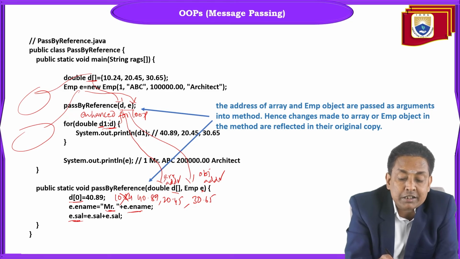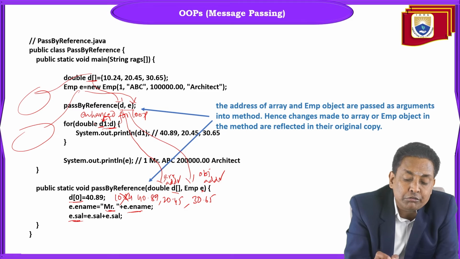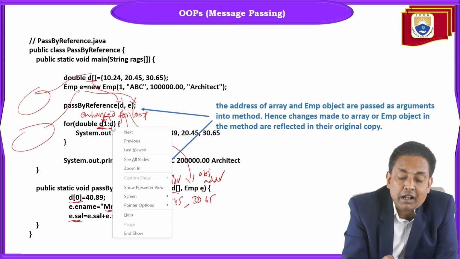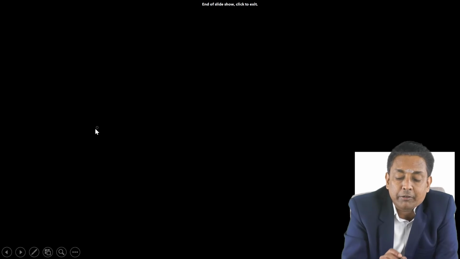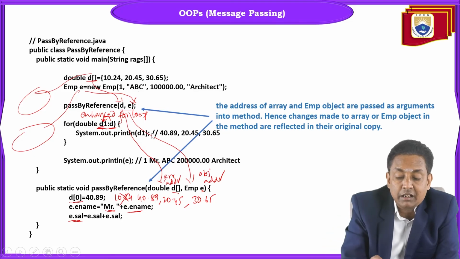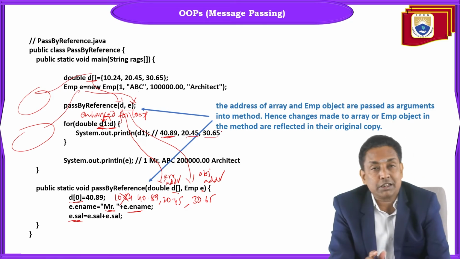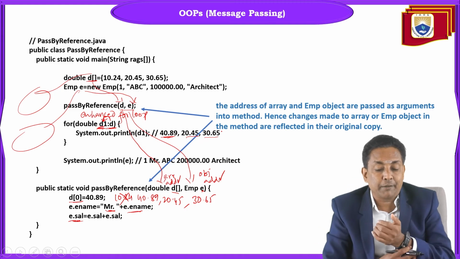From the double array, each time one double value will be produced. To take each value from the double array into one single double variable, we declare double d1 colon d. So this enhanced for loop will automatically determine the size of the double array, and each time the value will be populated into d1. We are just printing that d1 here. So the modified value 40.89, and the original values 20.45 and 30.65 will be printed like this.